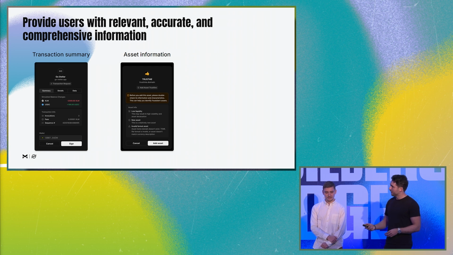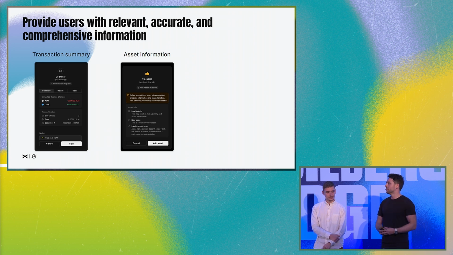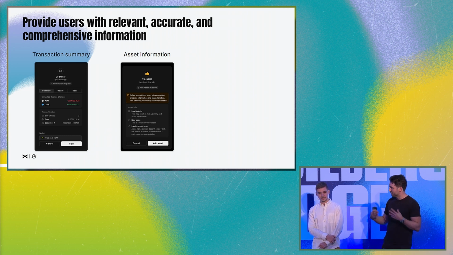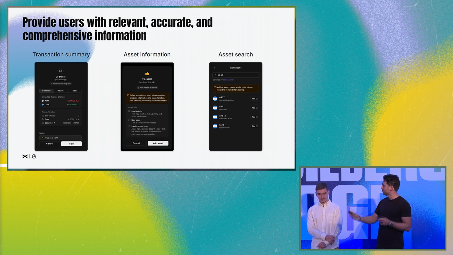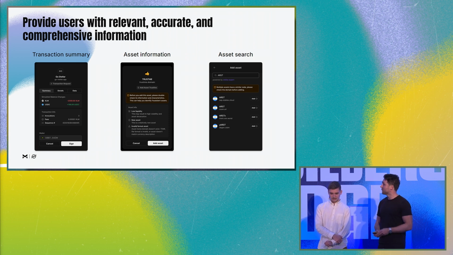Or let's say someone is adding a new asset. There's ways that we can show, for example, liquidity, if an asset has low liquidity, or if it's a new asset, or if this asset has an invalid format. And also, another example, if you're looking for an asset and there are multiple assets with the same name, we can say, hey, take a look at the home domain, because you need to make sure you're adding the right one.